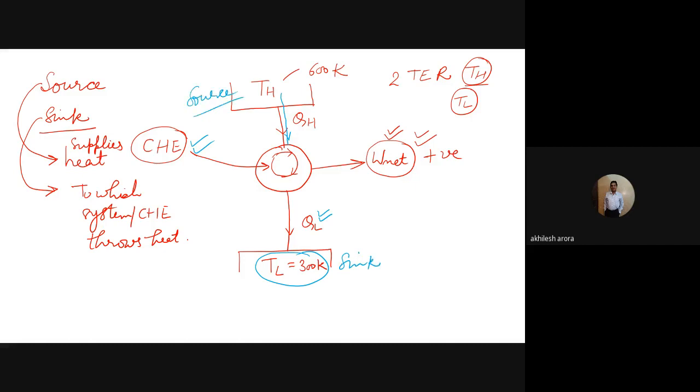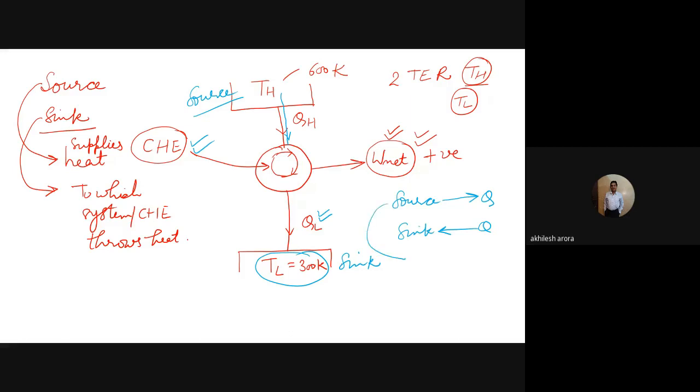Always remember that the source is the one which gives heat, and the sink is the one to which we throw heat. See the direction actually. From the source the heat goes out, and into the sink we throw the heat. So that is basically the definition. You should never confuse yourself that the source is at high temperature or low temperature.